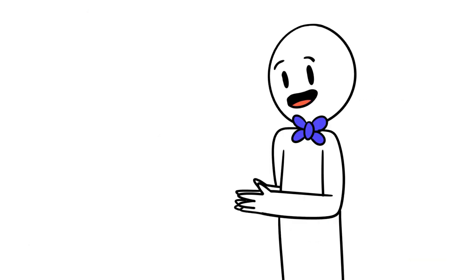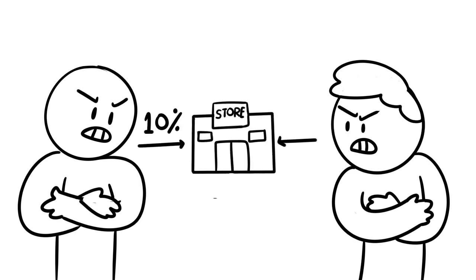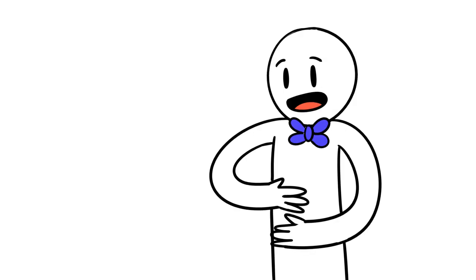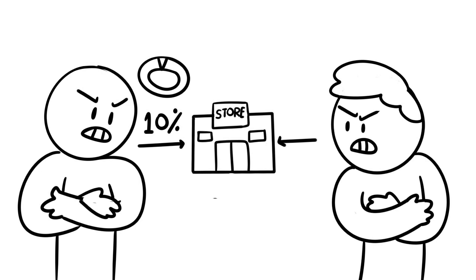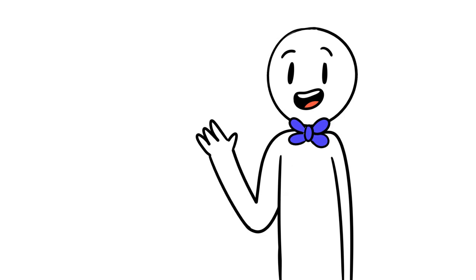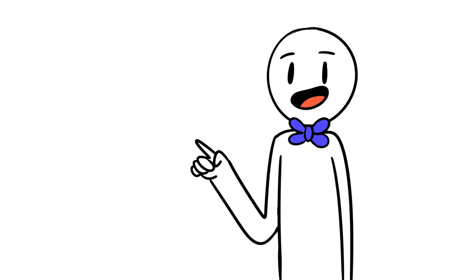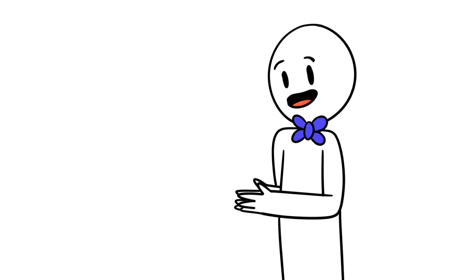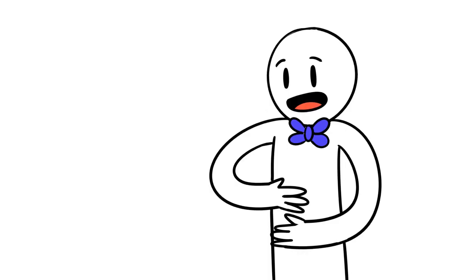Now, what if one of the family members no longer wants to be a part of Mike's grocery store? I mean, he does own 10% of the store after all. Let's say the brother-in-law no longer wants to be part of the project. He still owns 10% because he paid $1,000 at the start. He has a bracelet, it represents his 10% of the store. In this case, the bracelet is a metaphor for the share or the stock. So, the brother-in-law decided to sell his bracelet, in other words, his share, to a friend. But since the store is making a lot of money and profits, it's now worth way more than the $10,000 it started with. Now, it has more capital and funds.